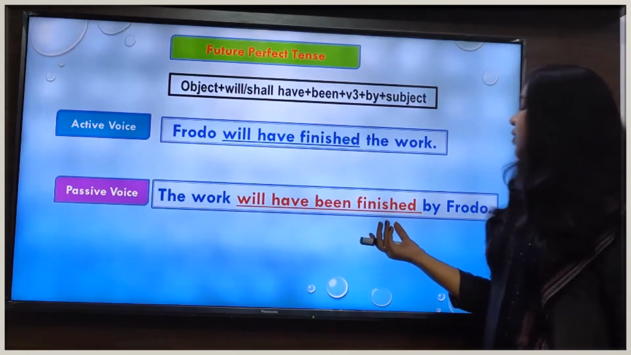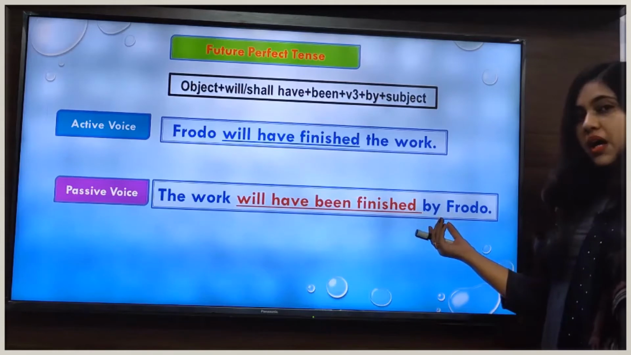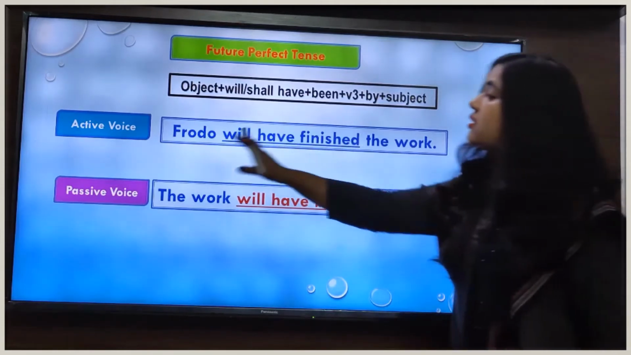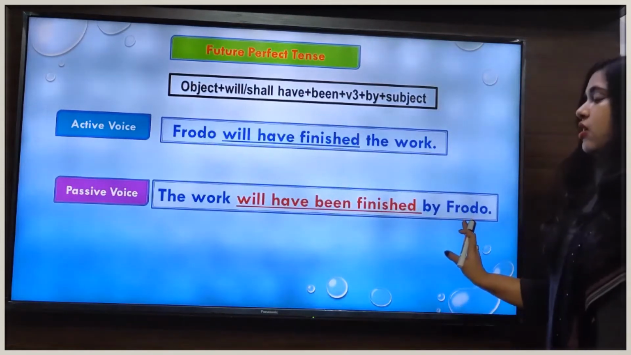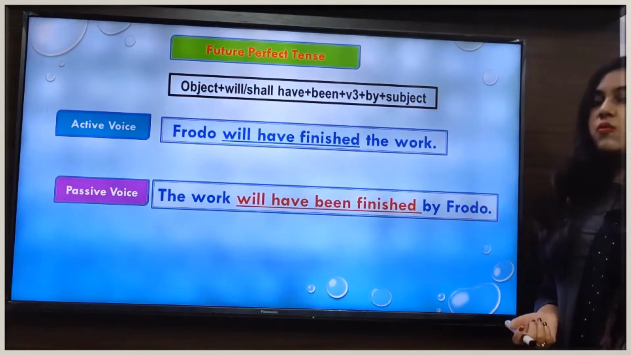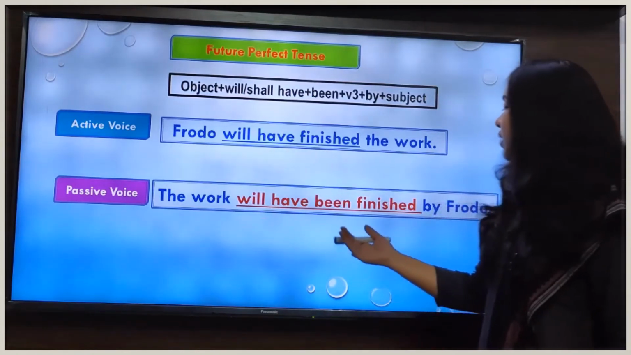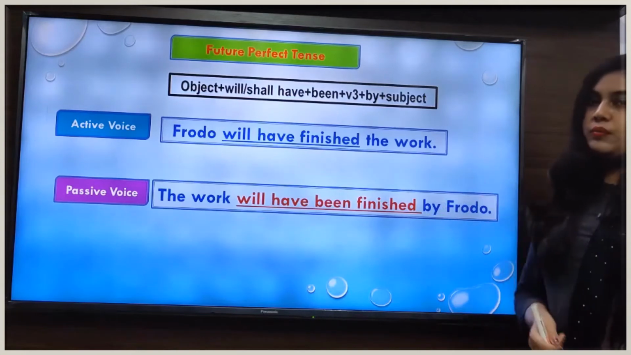And after that, we will add the preposition by, and then we change the subject into the object. So our sentence will be in passive voice: The work will have been finished by Frodo.